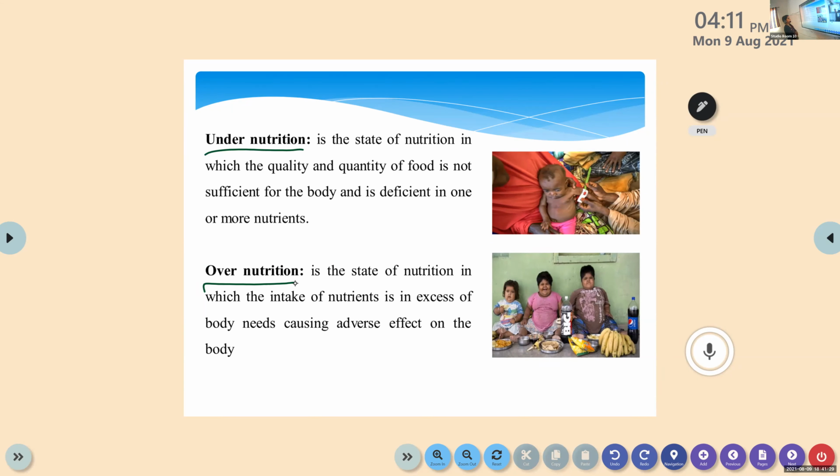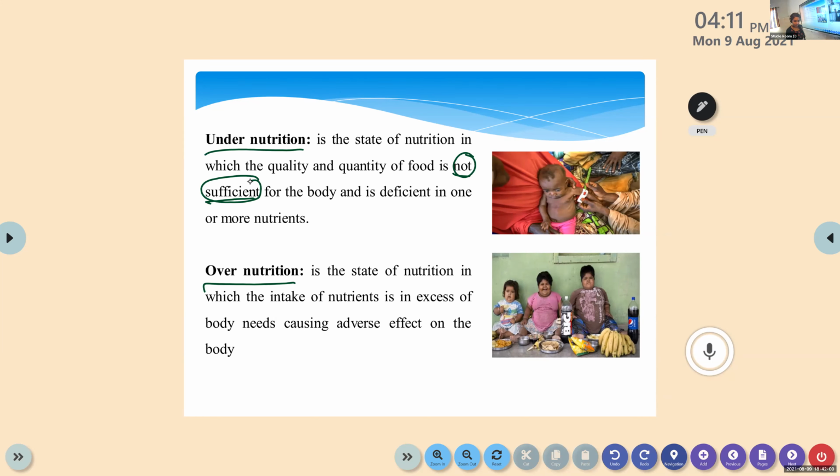Undernutrition is a state of nutrition in which the quality and quantity of food is not sufficient for the body and is deficient in one or more nutrients. Deficiency in energy or deficiency in protein. There are certain diseases like kwashiorkor, marasmus, and all that you will learn in the next year. So this word is very important: not sufficient. Okay, undernutrition.